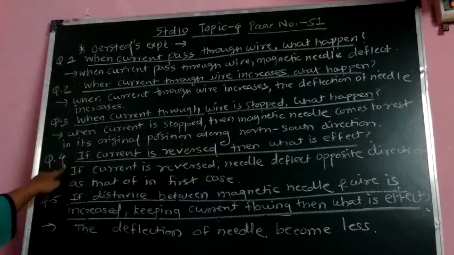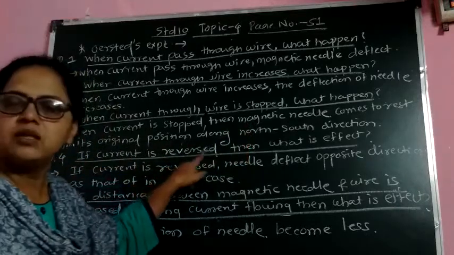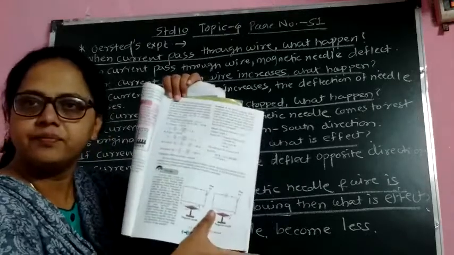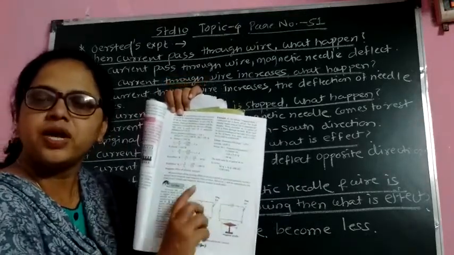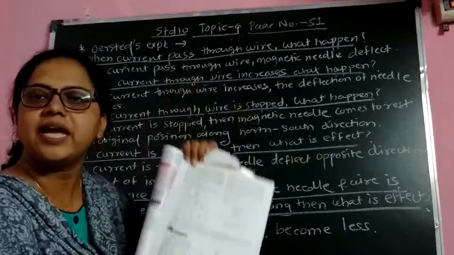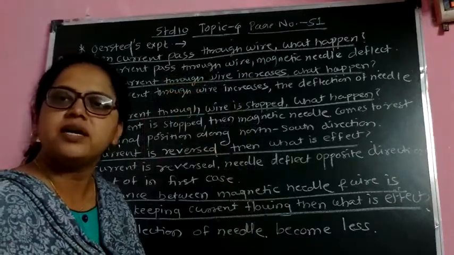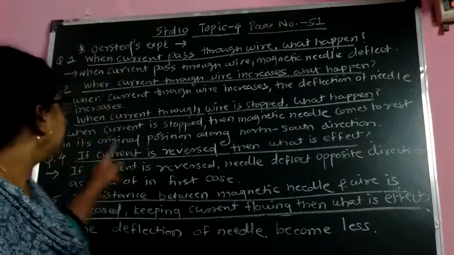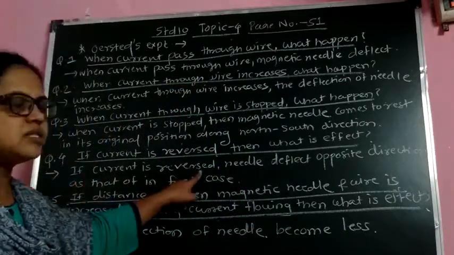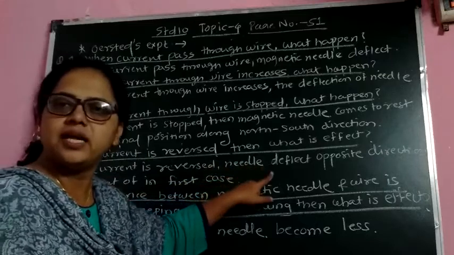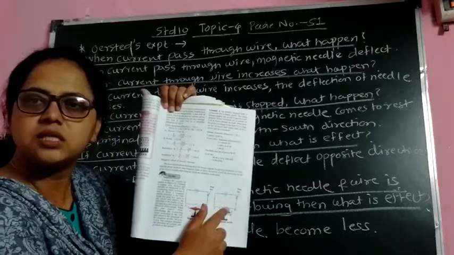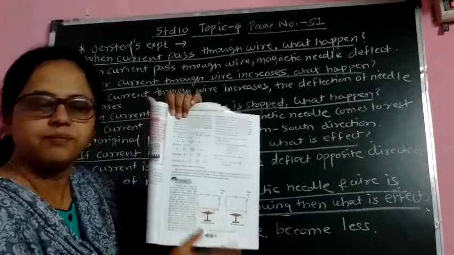Then question number 4: if current is reversed, what is the effect? You have seen the second figure. In that, the positive and negative terminals of the battery are exchanged. That is, the current gets reversed. So in that case, what will happen? When current is reversed, the needle deflects in the opposite direction. You can see here, the deflection of the needle is in the opposite direction as that of the previous one.